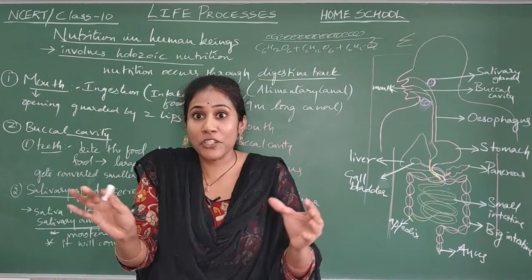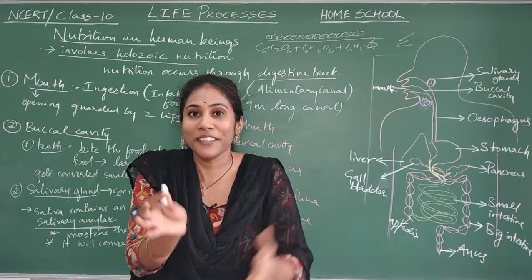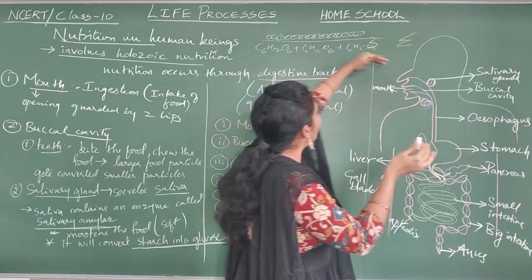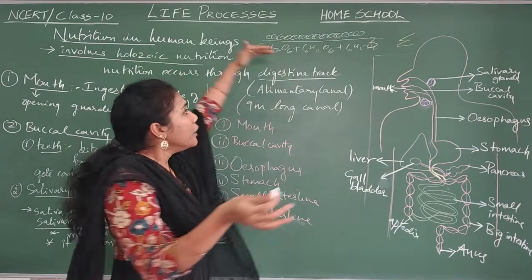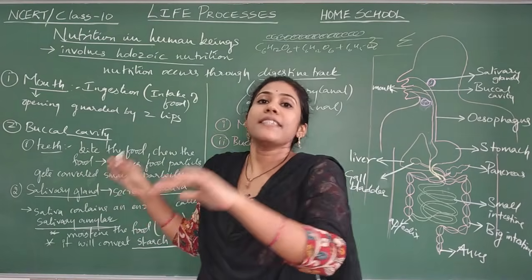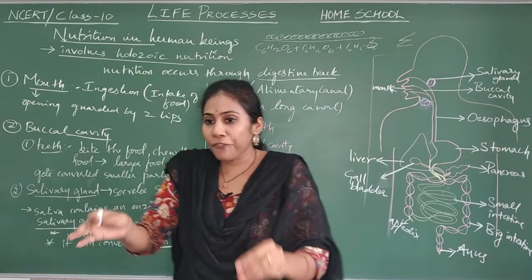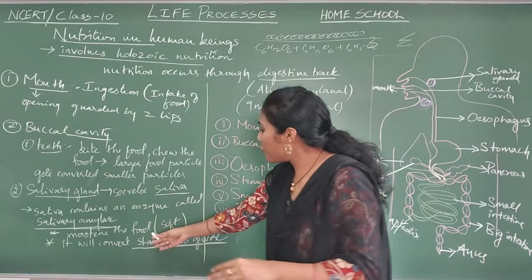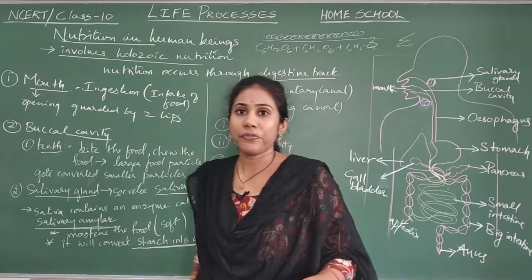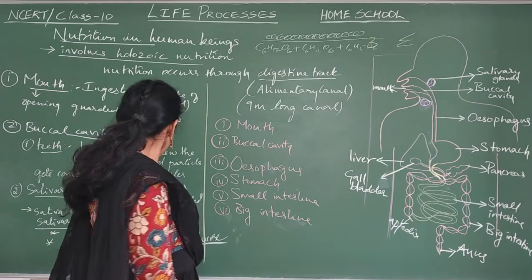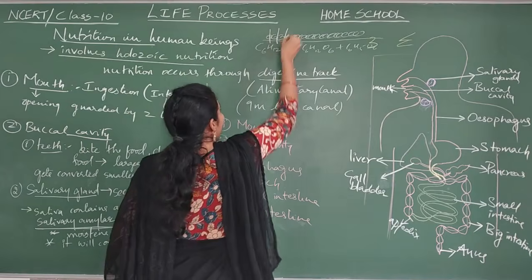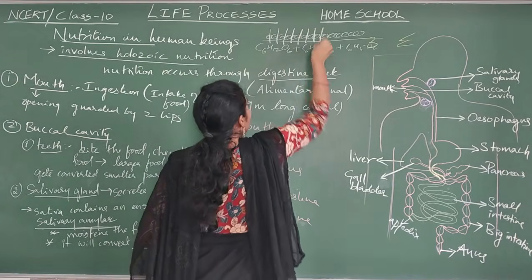So glucose is not present as a single molecule in the foodstuff. Hundreds of glucose molecules get connected to form a long chemical molecule which we call starch. So the food may contain many starch molecules, meaning long chains of glucose. And what our salivary amylase will do is break that starch into simple glucose.